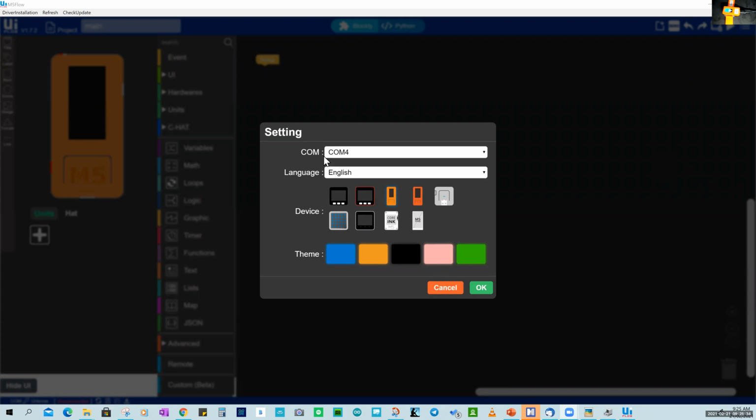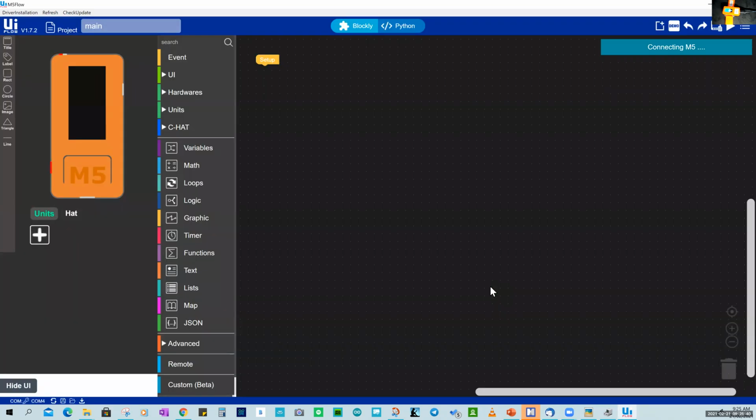What we're going to do is accept that the communications is on port 4. We've got the right icon for our M5Stack computer. It's the M5StackC, and that's on the left. I'm going to check the communications and refresh the communication status. And finally, we're connected. Again, you might have to press that a couple of times to make sure you're connected. So now the desktop version of UI Flow is connected to my M5StackC.